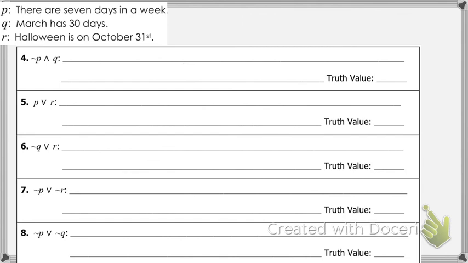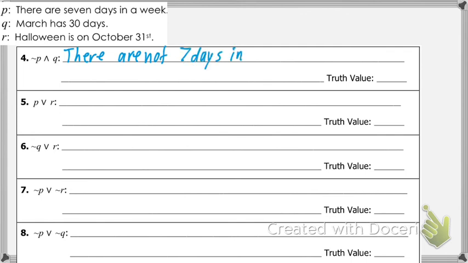Who can tell me how I might write this? You write it like you did the first one. Is it not Q or is it not P? Oh, it's not P, so there are not 7 days in a week.